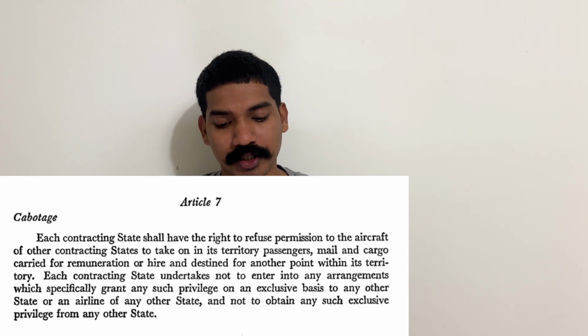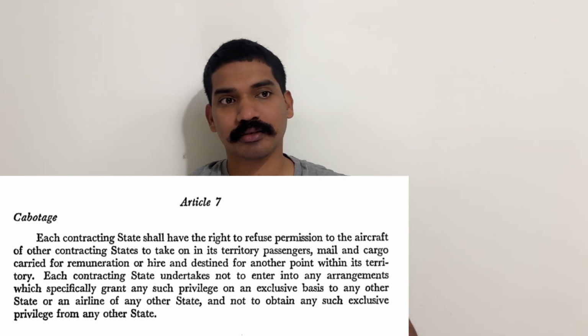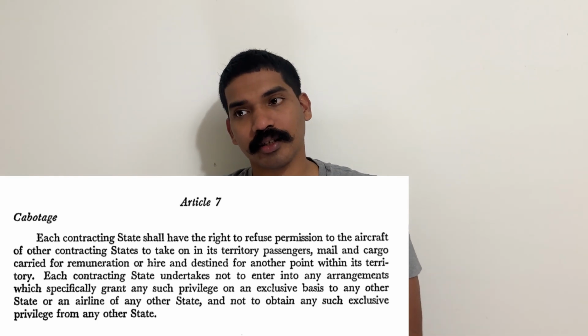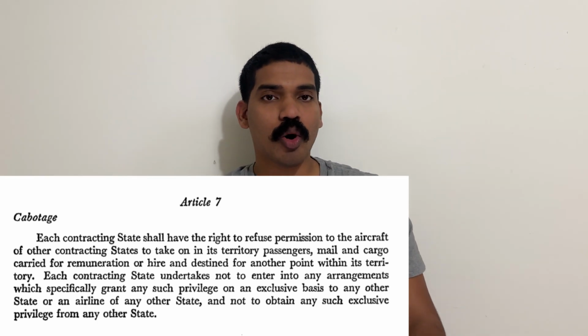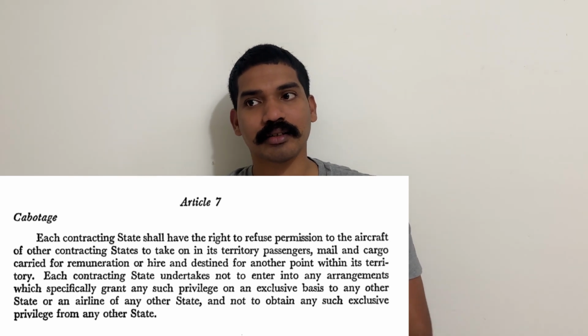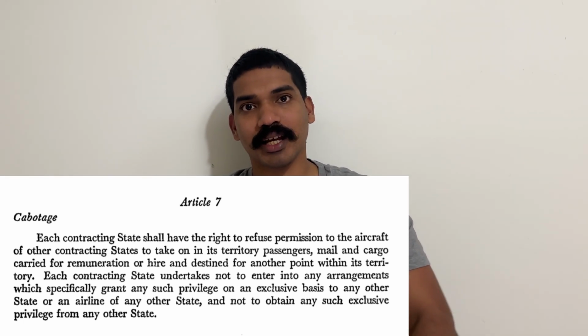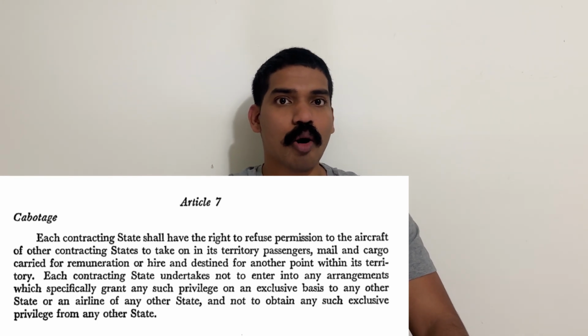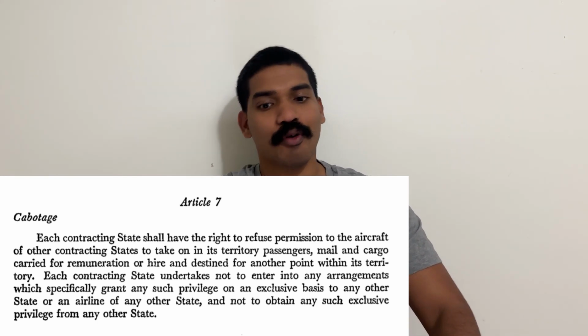Now Article 7 is something that is really important. It is cabotage. If you research it online, it is basically the right of a country to operate an aircraft in its territory for hire, or to let another country operate in its territory for hire.